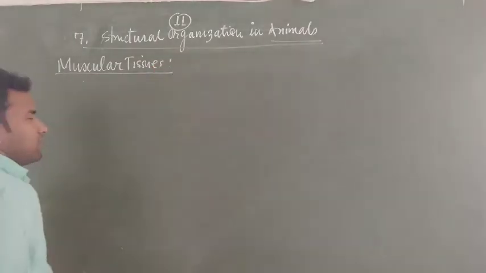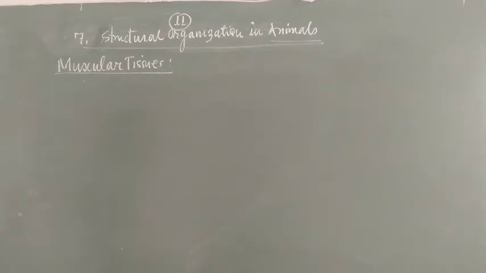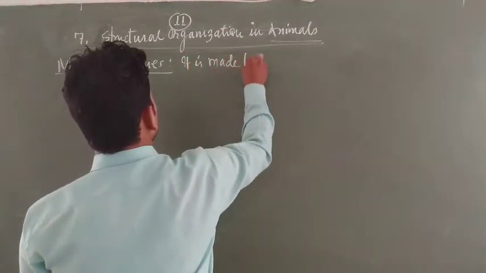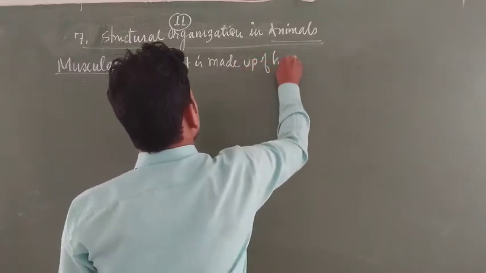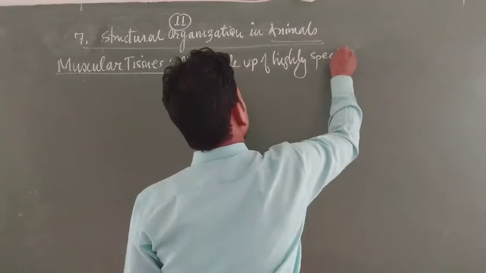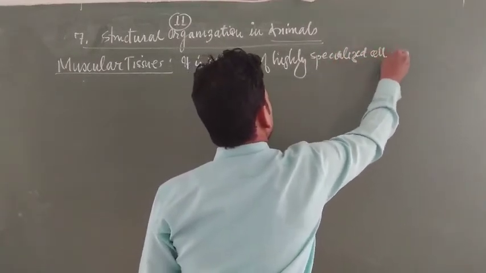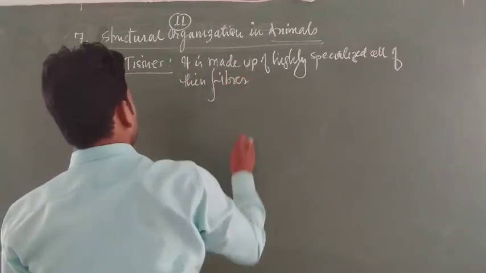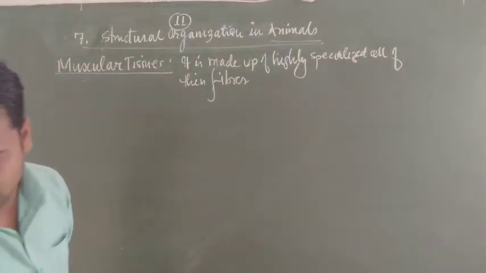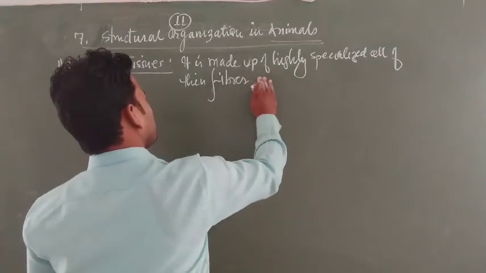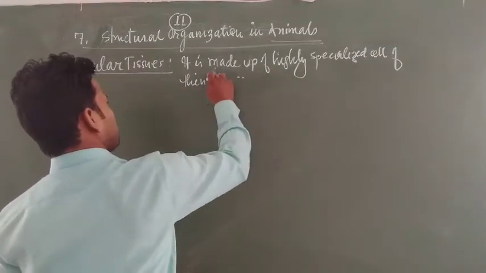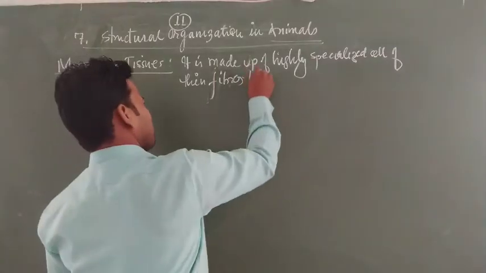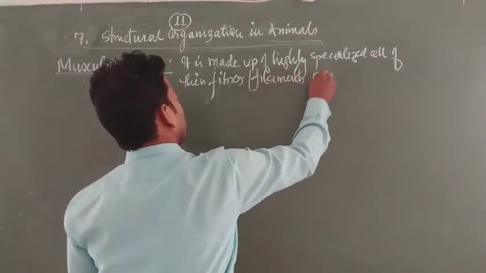What is muscular tissue? Muscular tissue is an important part of the body, especially the muscle, made up of highly specialized cells of thin fibers, you can say thin fibers, especially filaments, called what?